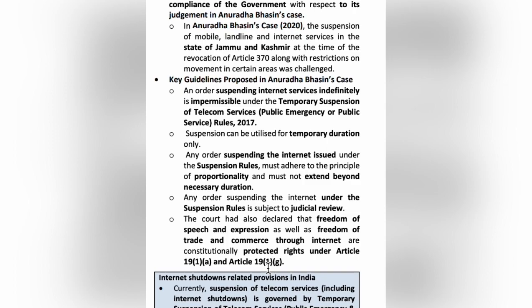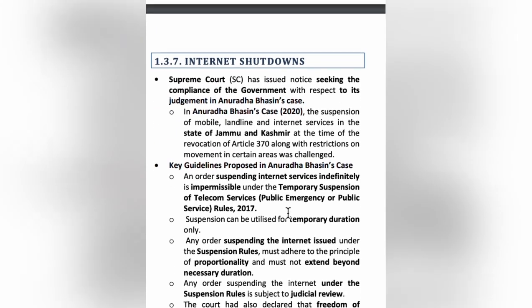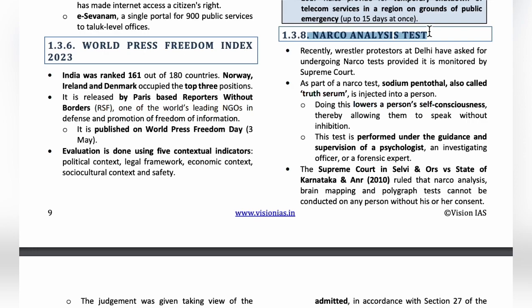The Supreme Court has issued a notice seeking the confirmation of the government with respect to its judgment in Anuradha Bhasin's case. Hello students, the topic is narco analysis test.